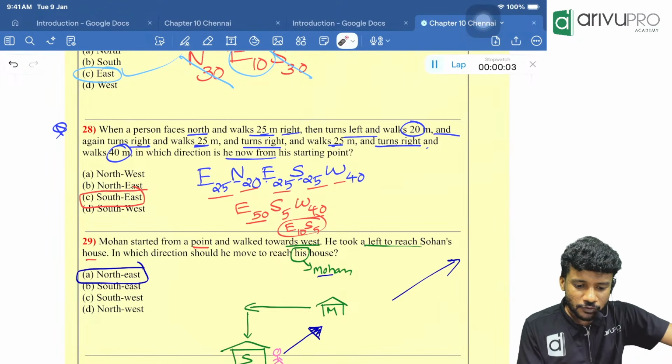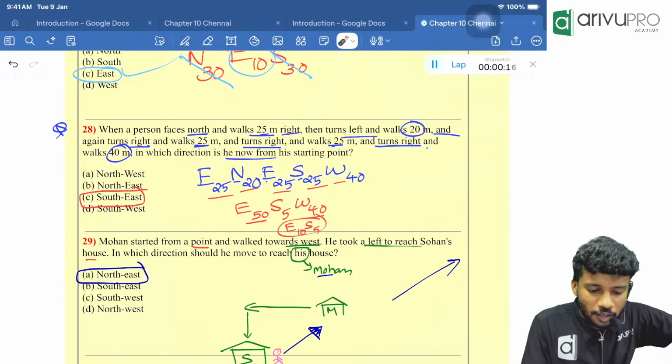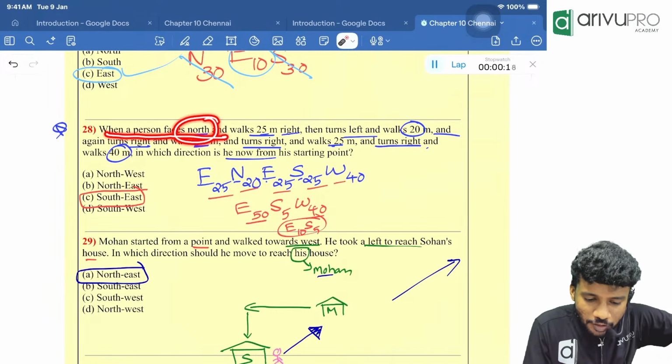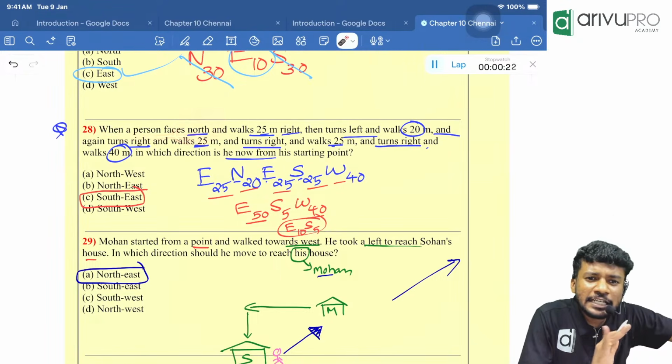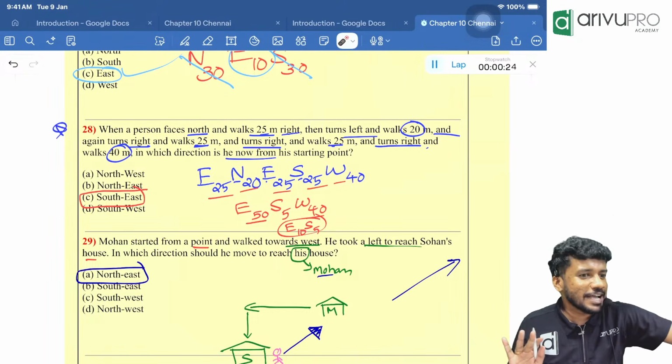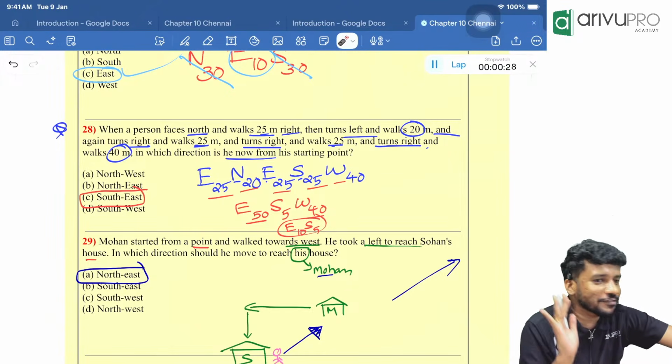When a person faces north, walks 25 meters, turns left, and then right, walks 25 meters, turns right and walks 40 meters. In which direction is he facing from the starting point? Then you will be like, when a person faces north, he is facing north. That is the usual way any student reads the question. We don't want that. I am telling you, on the first day itself, we don't want that.